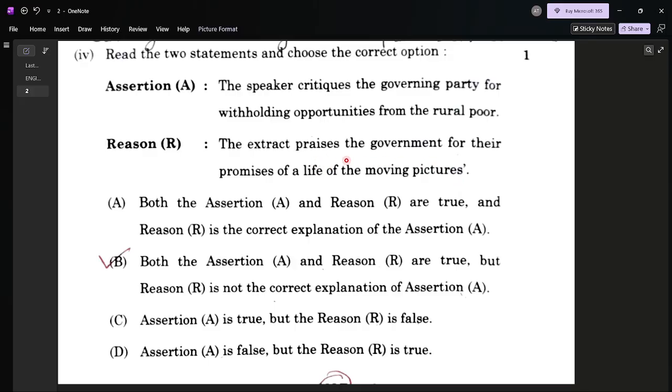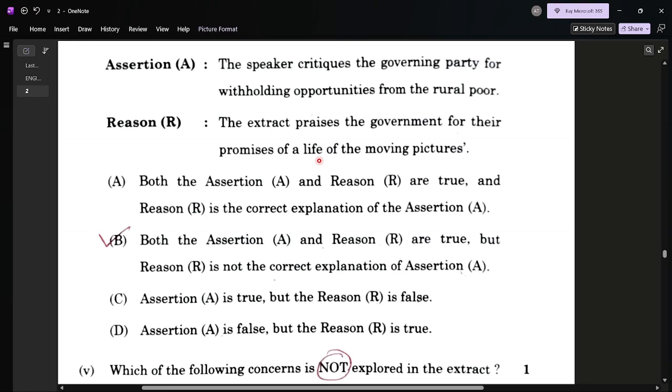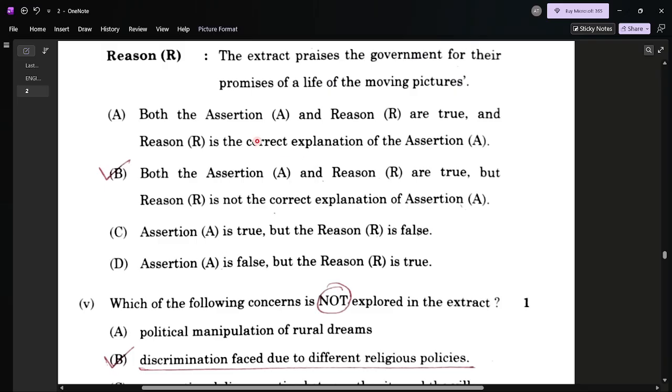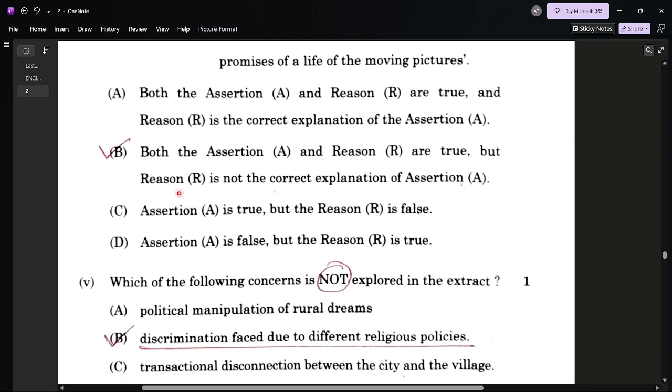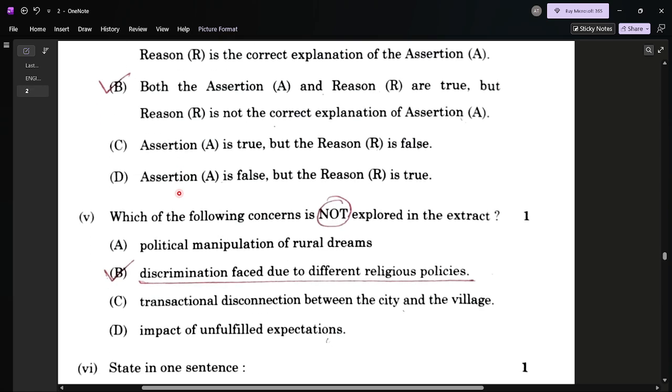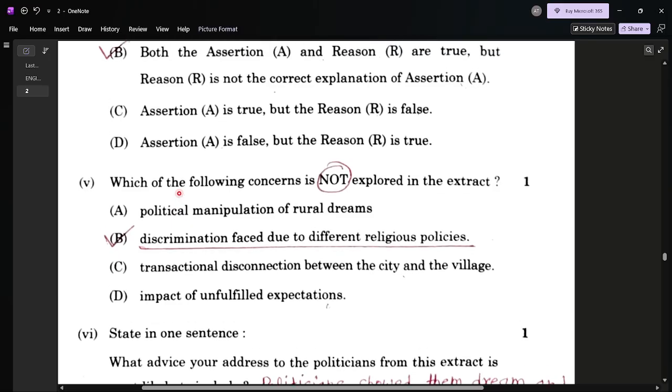The extract praises? No. This extract is not praising the government. This extract is criticizing the government, because they could not fulfill the promises that they made to the poor people. So here option B, both assertion A and reason R are true, but R is not the correct explanation of assertion A.